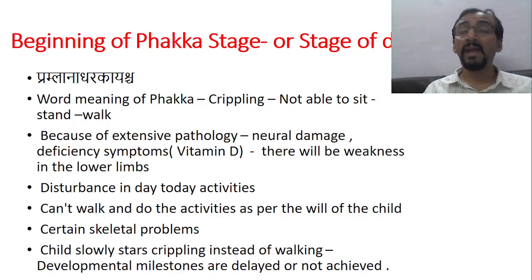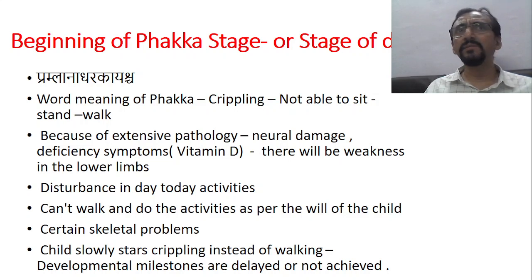Because of extensive pathology which is going on, there is so much neuronal damage, and deficiency symptoms like vitamin D deficiency. There will be weakness of the lower limbs, and the child is not able to walk, and that is mentioned as Pramlano Adakayascha. There is a disturbance in the day-to-day activities also. He cannot walk and do the activities as per the will of the child.